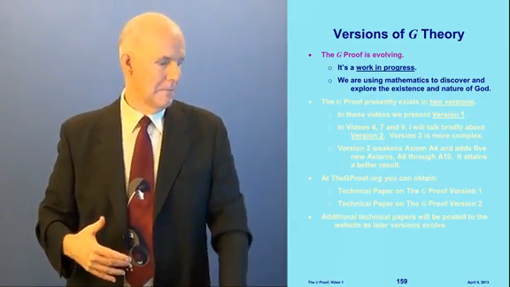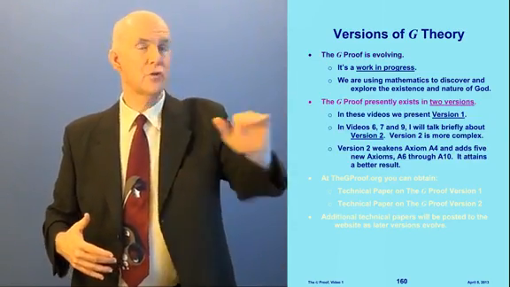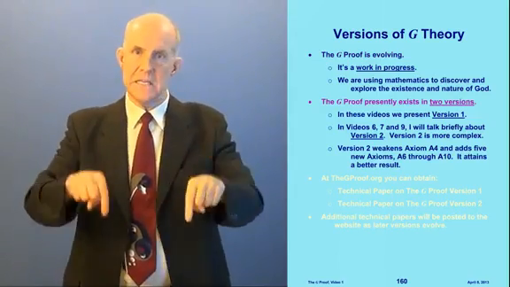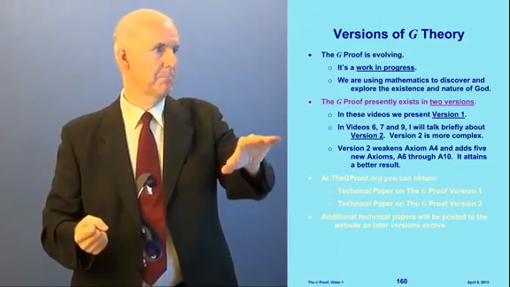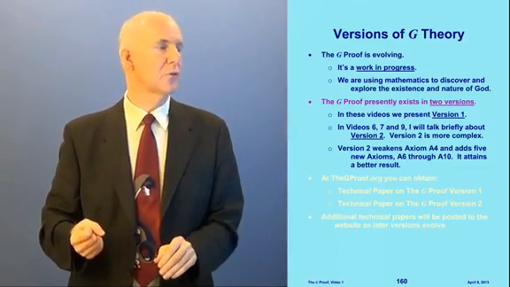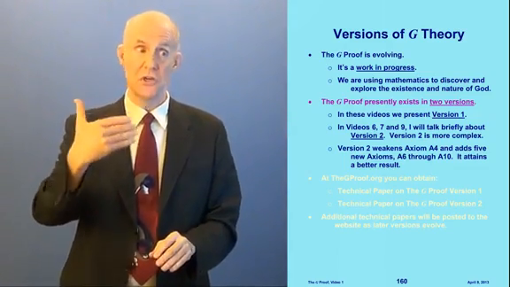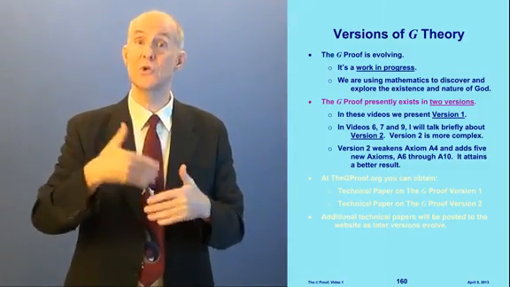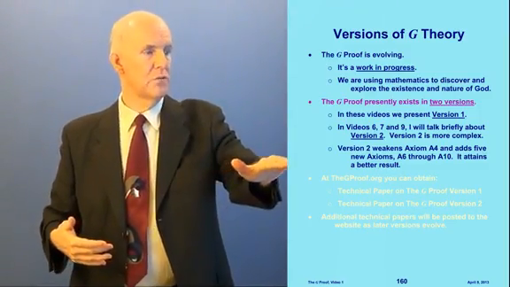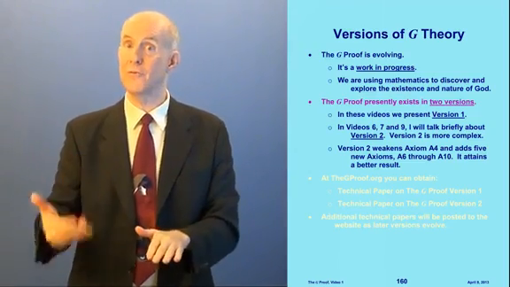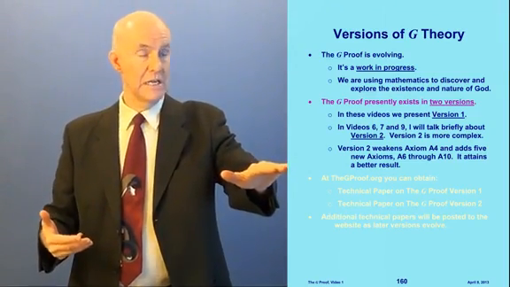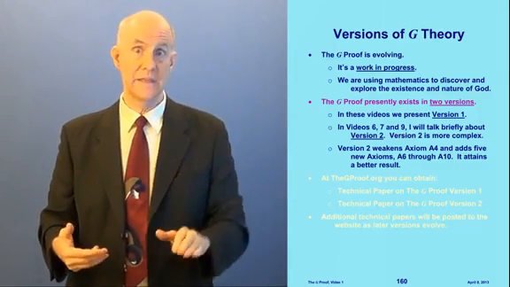All right. Now, we presently have 2 versions of G-theory. In these 9 videos, we're presenting version 1 of G-theory. In some videos, I will talk briefly about version 2 of G-theory. Version 2 is more complicated. What we do in version 2 is we weaken axiom A4, and we add 5 new axioms that are all easy to justify, and we get what I think is a better result.